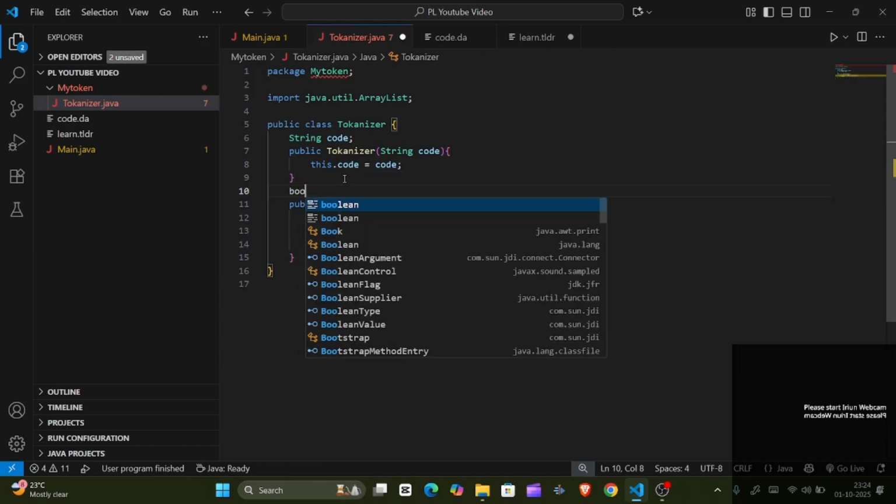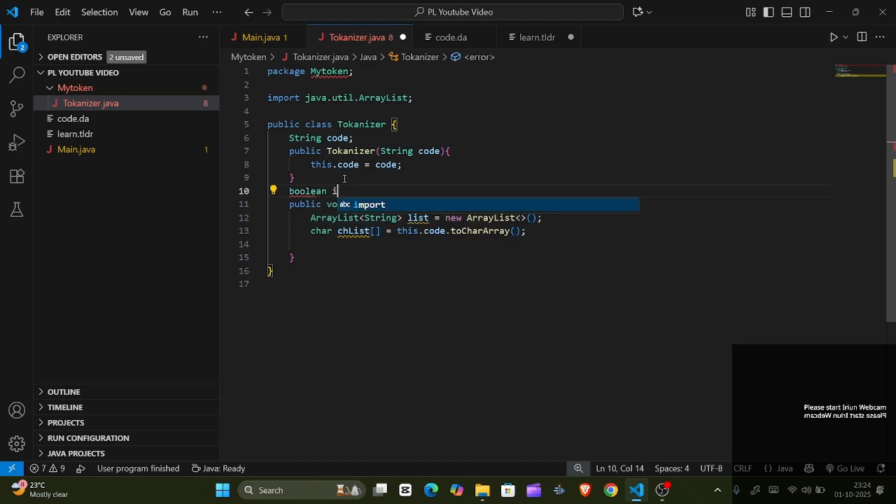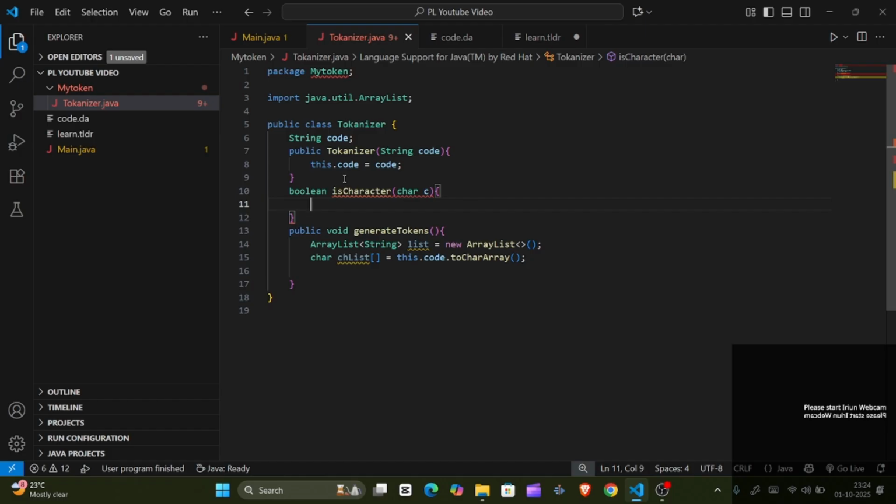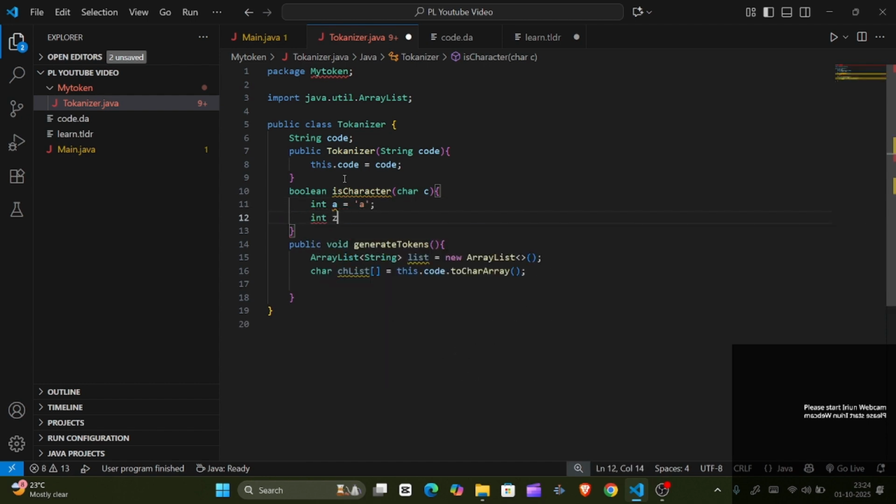For that, here I will create a function, boolean isCharacter. I gave it the name isCharacter, and in it I will pass the character c. And here I will check: int z equals, it will have b. So what am I doing here? I'm just checking the ASCII value for it, not z, b, not it's z.